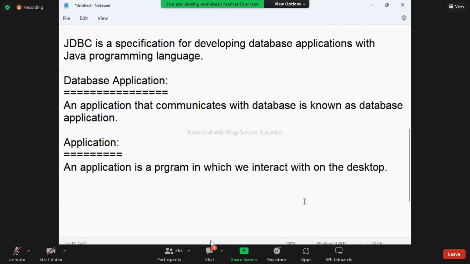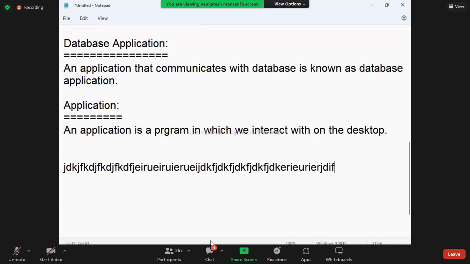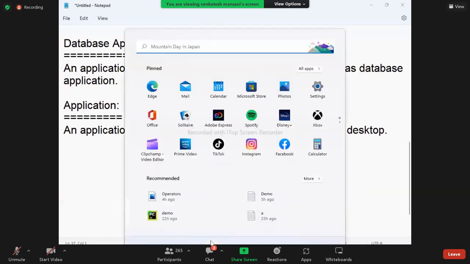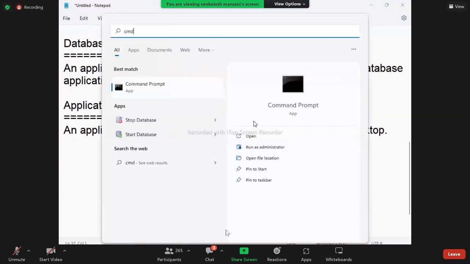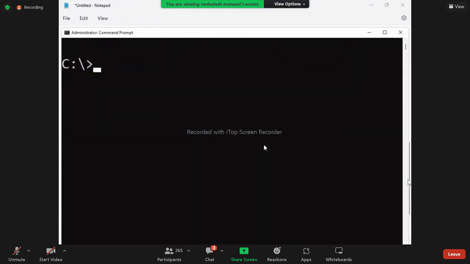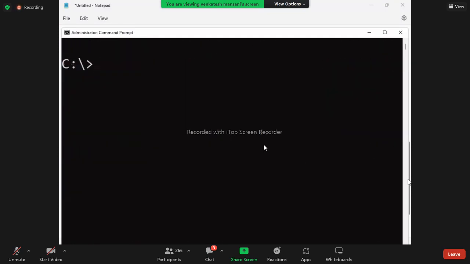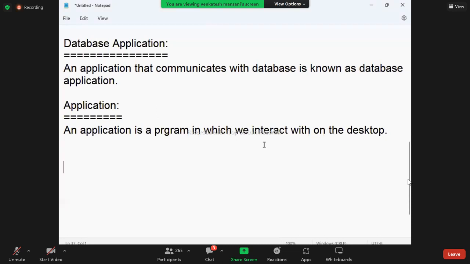Say, for example, I open Notepad. With this Notepad, I'm interacting. This Notepad is called an application. Suppose I open a command prompt. With this command prompt, I'm interacting. So these all are nothing but applications. An application is a program in which we interact with on the desktop.